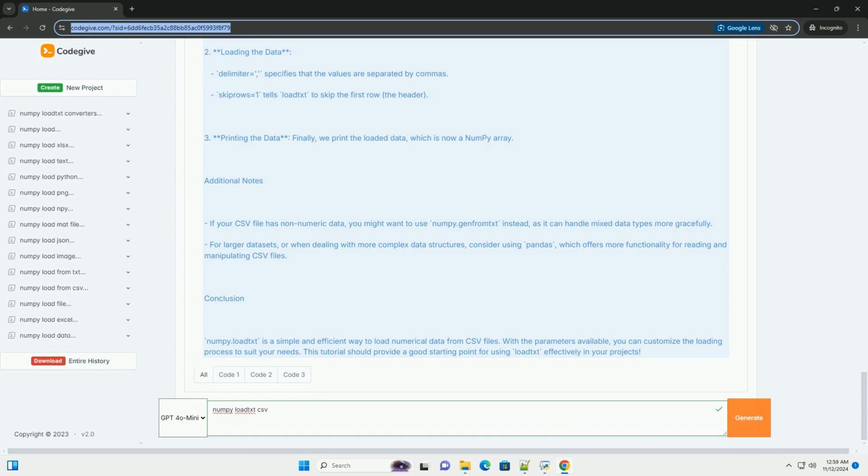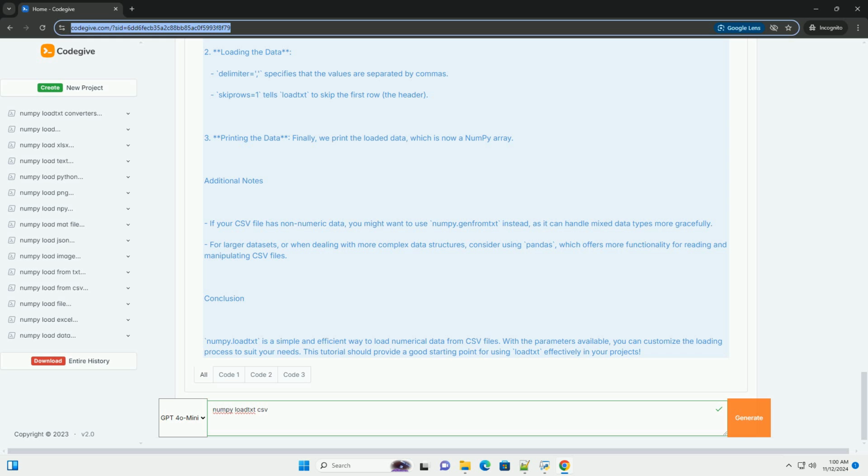Basic syntax. Parameters. Name: the file name or a file object to read. This could be a string representing the path to your CSV file. Type: the data type of the resulting array. The default is float. Delimiter: the string used to separate values. The default is whitespace.